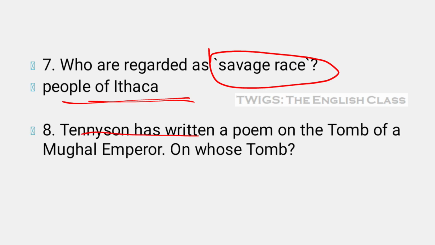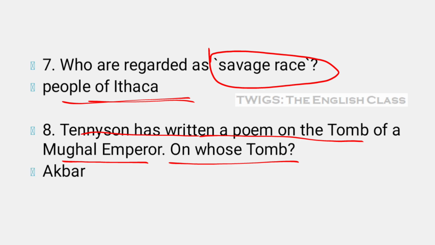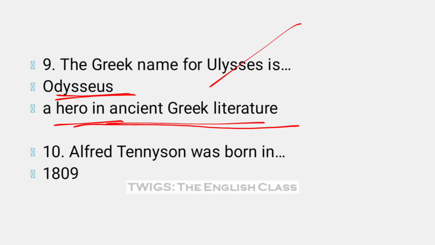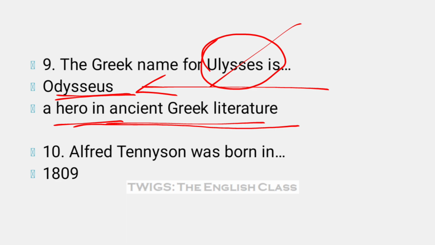Next, Tennyson has written a poem on the tomb of a Mughal emperor. On whose tomb? This is not directly related to the poem, but it's actually about the poet, so I have included the question here. The right answer is Akbar, Emperor Akbar. Next question is, the Greek name for Ulysses is Odysseus. He is a hero in ancient Greek literature, and Ulysses is a Roman term.